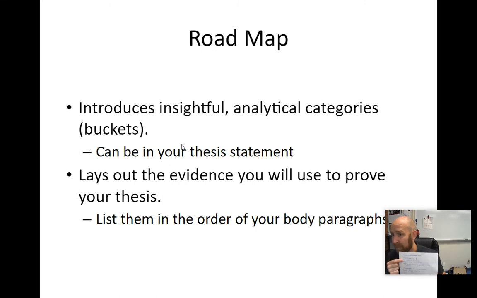So document A, remember from the document analysis sheet, was showing that he was the first president elected. Since I put that in the order of my roadmap, that the first thing I said was that Andrew Jackson helped promote democracy because he was the first president elected by the people, then I know that body paragraph 1 is going to be about document A, which is the chart that shows that Andrew Jackson was the first president elected mainly by the people.